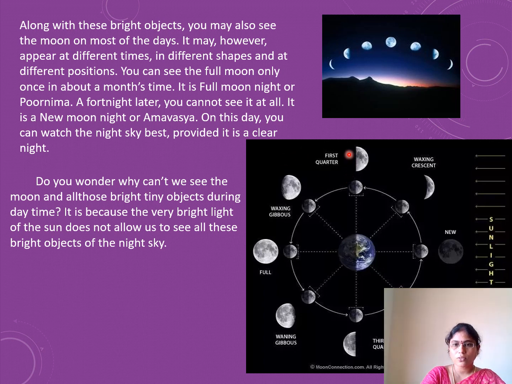See here, our moon, first quarter like this, after that waxing crescent, and going to be new moon. Again after new moon, the shape increases day to day. After 15 days again we are going to see the full moon in the sky. So this is a continuous process that we call Purnima and Amavasya, every 15 days. This all happens due to the Earth's rotation and revolution.